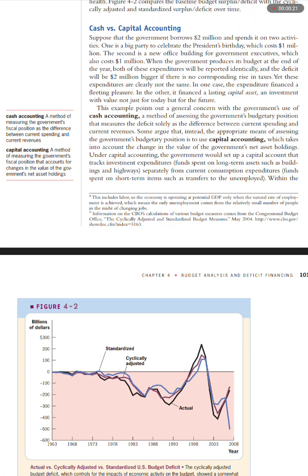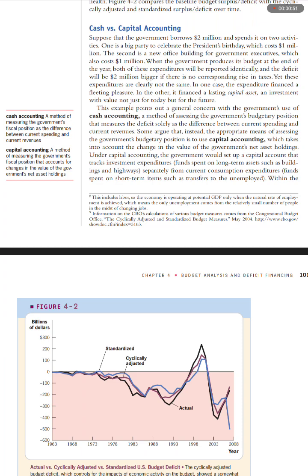The second is a new office building for government executives, which also costs $1 million. When the government produces its budget at the end of the year, both of these expenditures will be reported identically, and the deficit will be $2 million bigger if there is no corresponding rise in taxes. Yet these expenditures are clearly not the same. In one case, the expenditure financed a fleeting pleasure. In the other, it financed a lasting capital asset, an investment with value not just for today, but for the future.